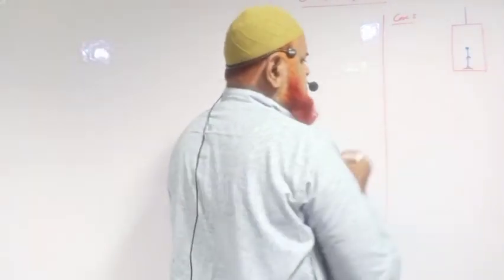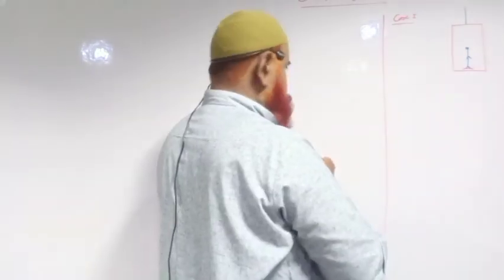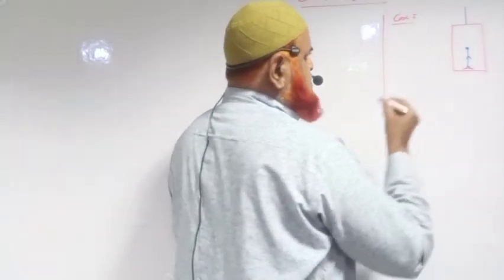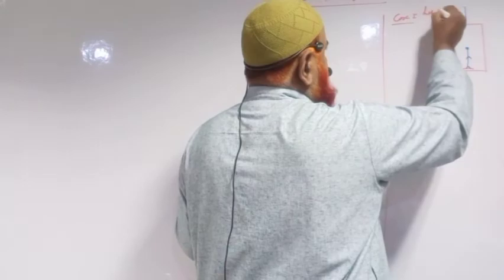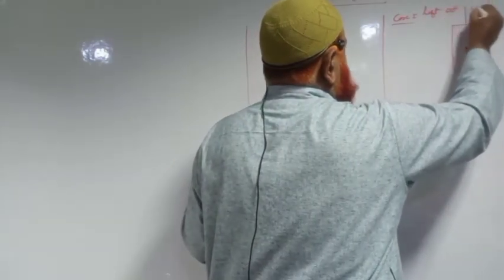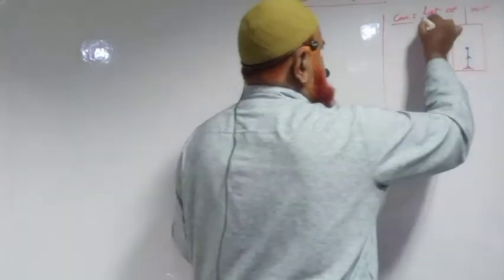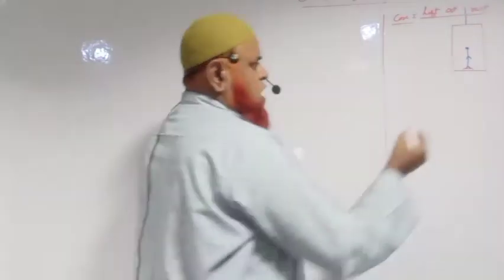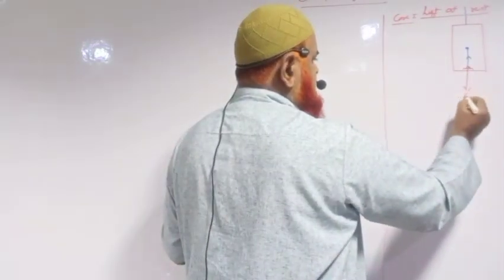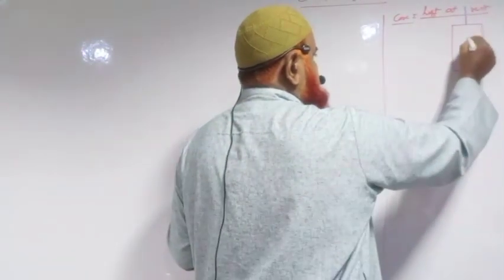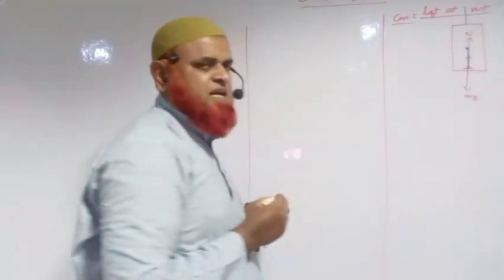Then here, how many forces are acting on this boy now? Can we discuss the types of forces? The first case is lift at rest. Let us imagine the lift is at rest now. How many forces are acting on the boy here? mg is acting downwards and normal reaction is acting upwards.